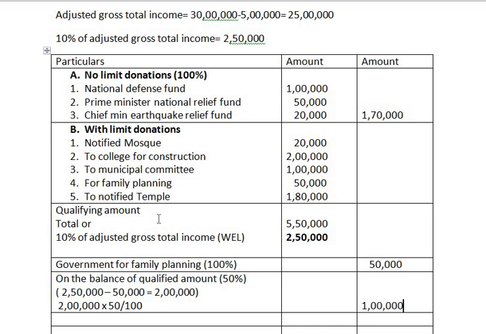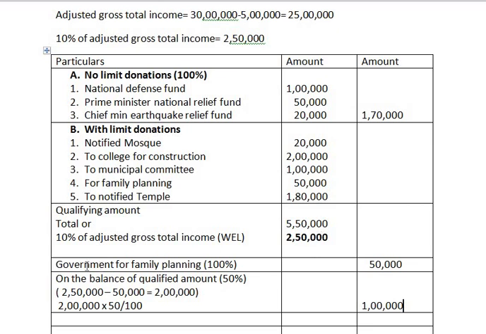You need to pay more attention to this part. I repeat once again: whenever we are finding with limit donations, first identify the donations which are with limit and total them. After totaling, the qualifying amount is calculated as the total of with limit donation or 10% of adjusted gross total income, whichever is less. So we take 2,50,000 as our qualifying amount.